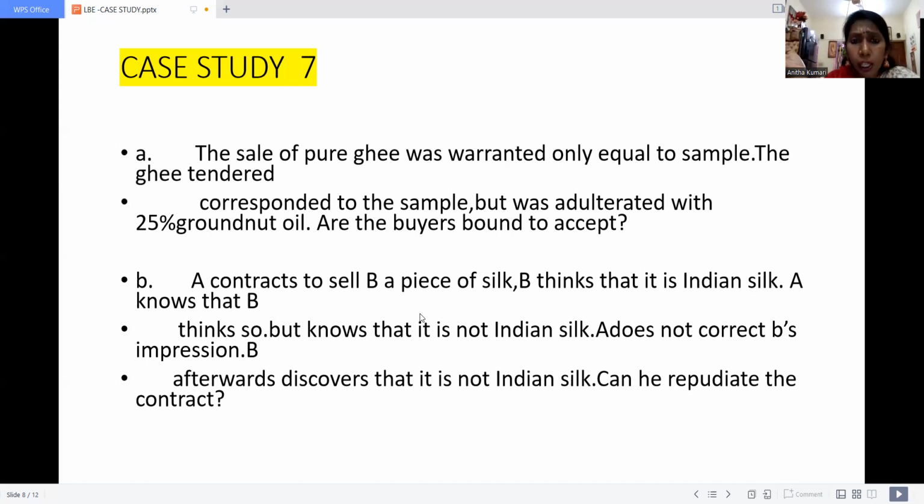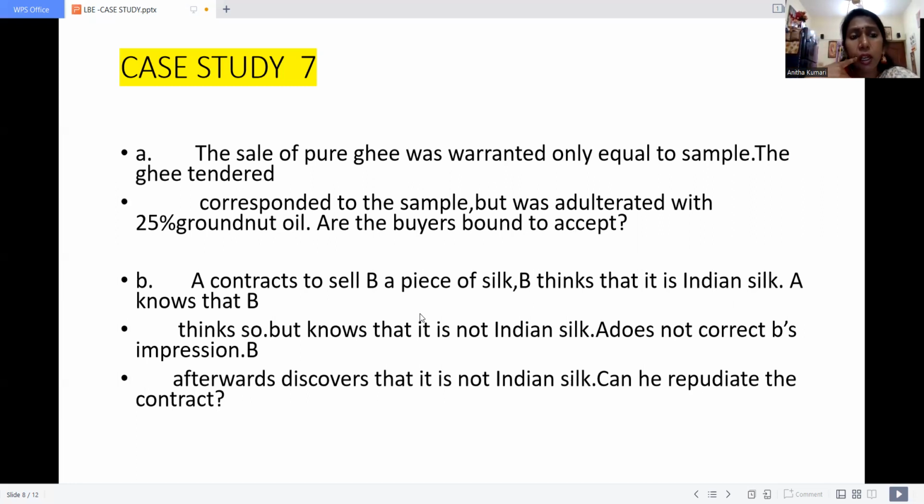Since here, is the buyer bound to accept it? No. The answer is no. The given case comes under the Sale of Goods Act 1930, especially under the title of implied condition and warranty. So based on the implied condition and warranty, whenever the buyer buys any kind of product based on samples, the rest of the corresponding goods and the rest of the wholesome goods must be similar to the sample. If not, the buyer need not accept the product. That is the solution available to this case.